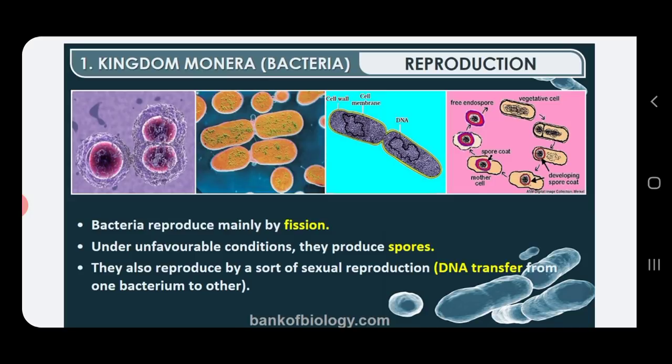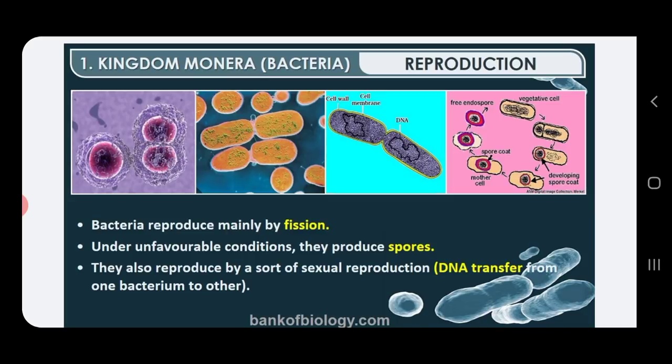So bacteria reproduce mainly by binary fission, and under unfavorable conditions, that is when there is no rainfall or there is scarcity of food, they reproduce by production of spores, especially endospores, which are spores inside the body of the bacteria.